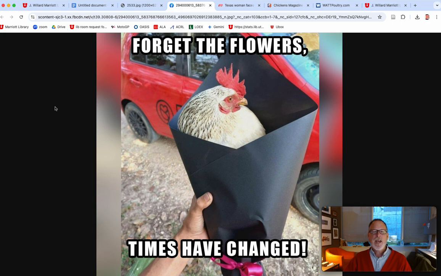Next one, if suddenly somebody in a meme attempts to tie in cultural or community meaning, so forget the flowers, the times have changed, I'm giving away a chicken. This could be interpreted a variety of ways. Some people might go, oh, you're giving me a pet chicken. Or some people might be like, oh, this is terrible, they're giving them a chicken to eat. If you are wondering where it's coming from, that might be evidence of bias.